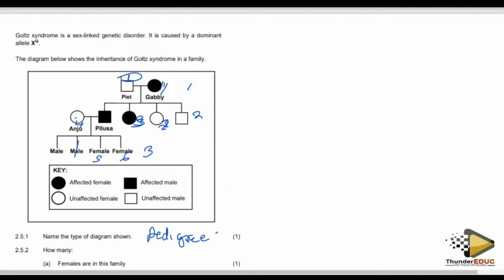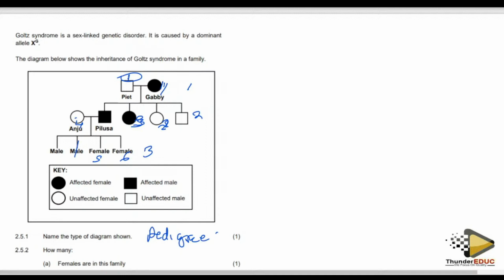So if it is caused by a dominant allele, what does it mean? It means that when you are writing it, shaded means affected with the disorder. Yes, this person is affected with this disorder, which is caused by the dominant allele. So you have two options.